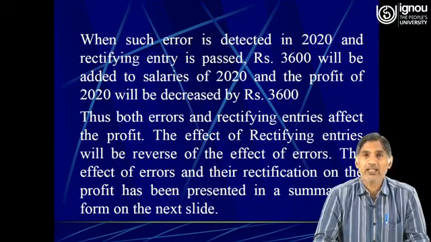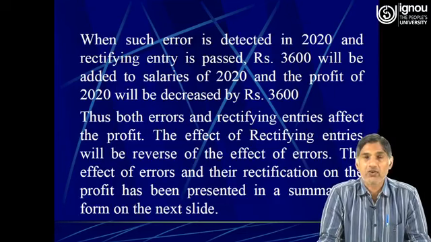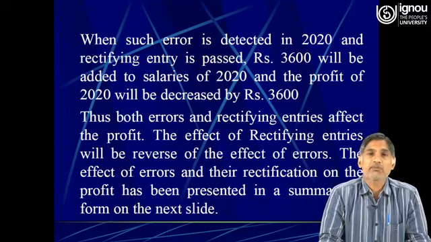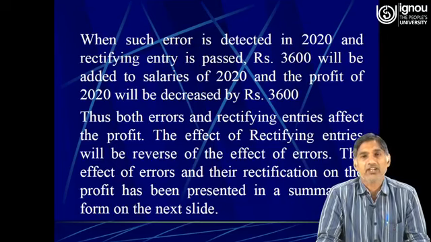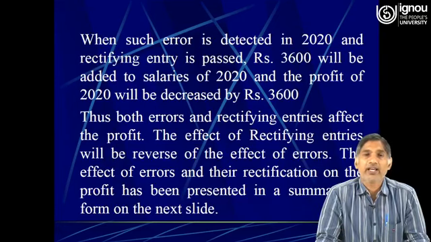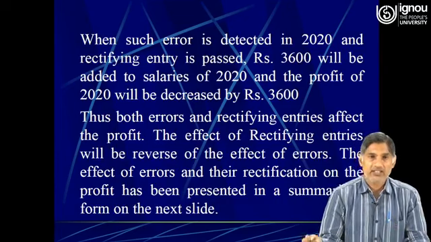Thus both errors and rectifying entries affect the profit, because the error also affected the profit, and when the errors were rectified just by passing the rectifying entries, the rectifying entries will also affect the profit. The effect of rectifying entries will be the reverse of the effect of errors. The effect of errors and their rectification on the profit has been presented in a summarized form on the next slide.